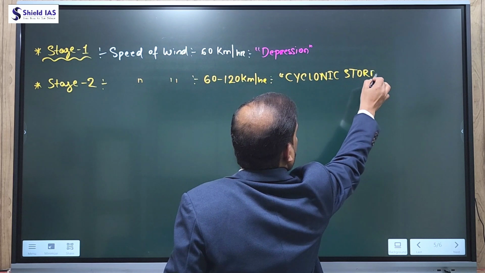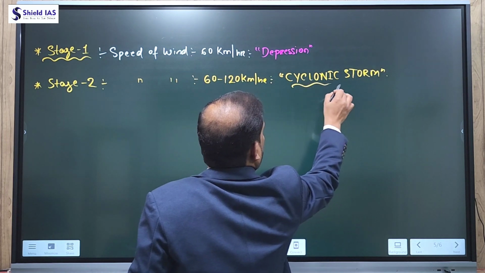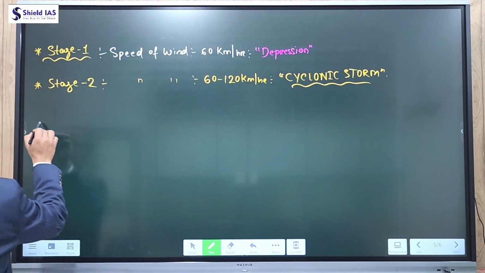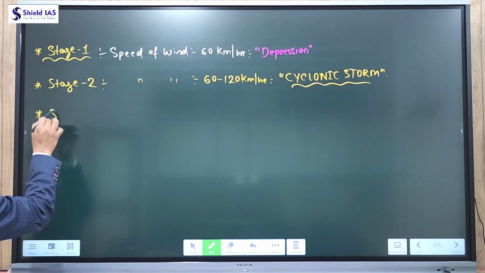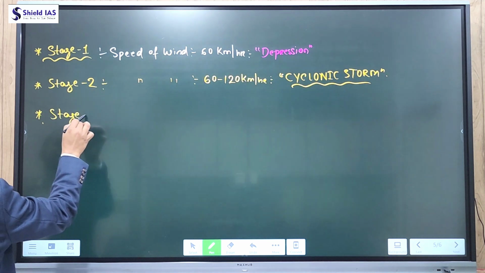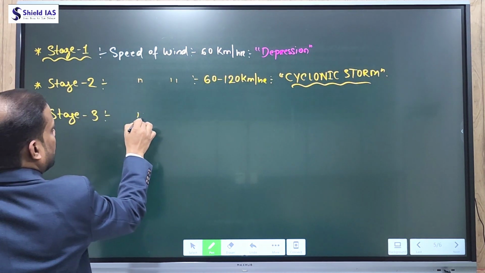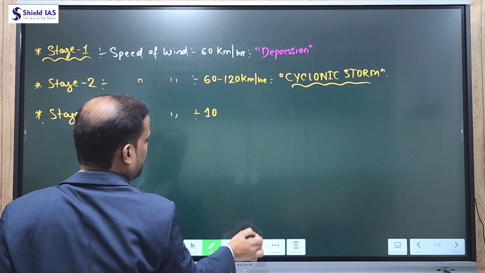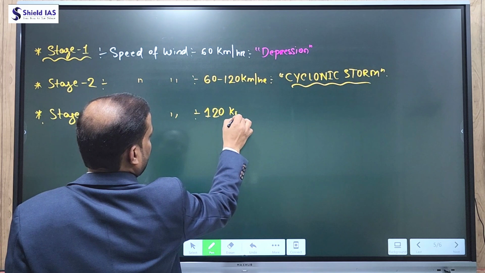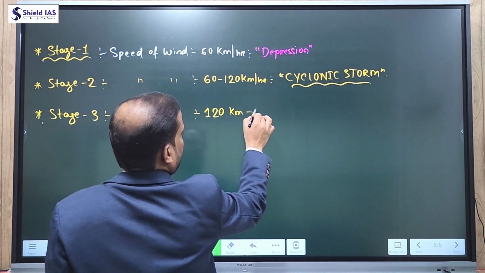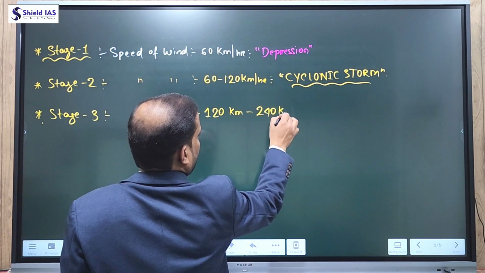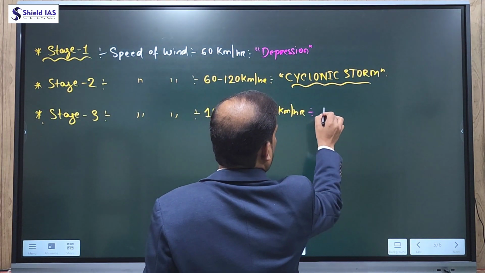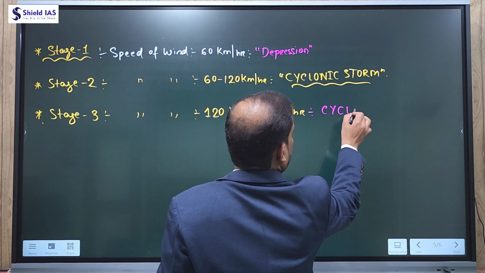And further, if the speed of wind increases from 120 km and reaches up to 240 km, that is the third stage of cyclone. It crosses 120 km per hour and reaches up to 240 km per hour. This cyclone is known as cyclone.